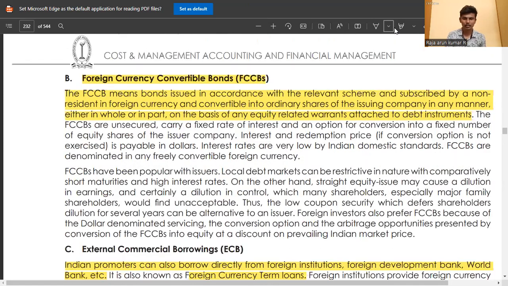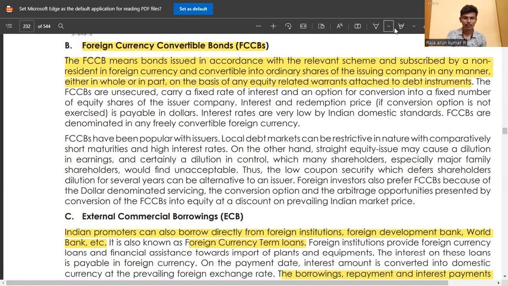We come to the important topic, foreign currency convertible bonds. Foreign currency convertible bonds means bonds issued in accordance with the relevant scheme and subscribed by a non-resident in foreign currency, and convertible into ordinary shares of the issuing company in any manner, either in whole or in part, on the basis of any equity related warranty attached to debt instruments.